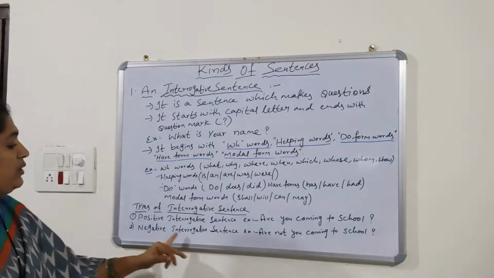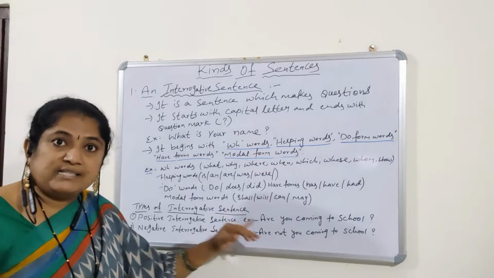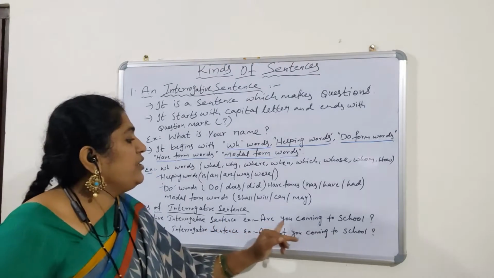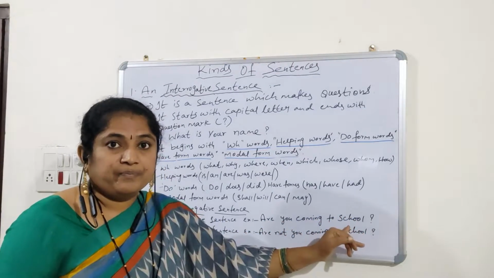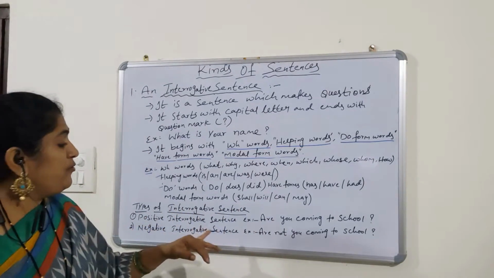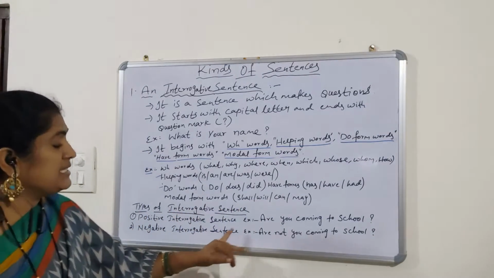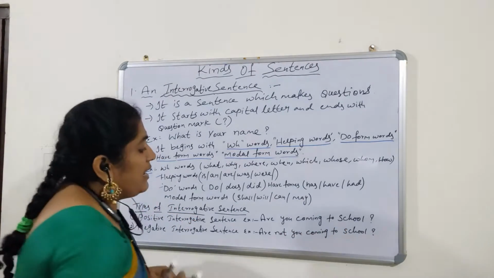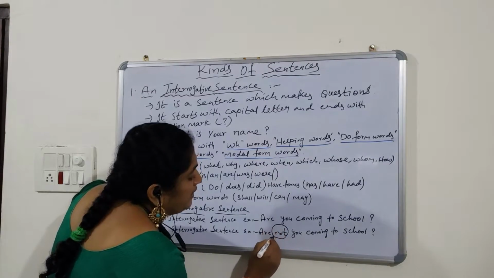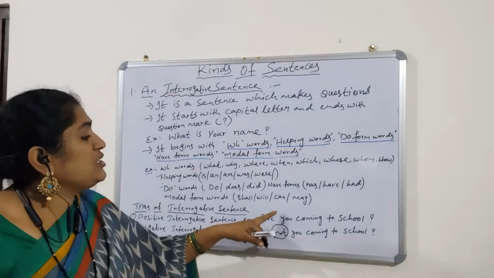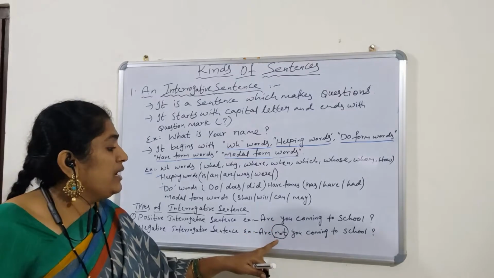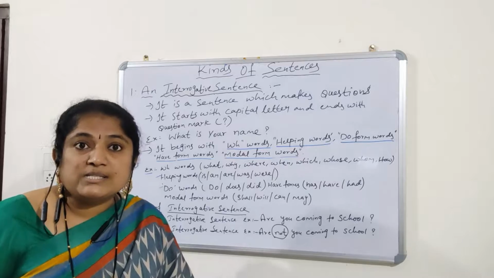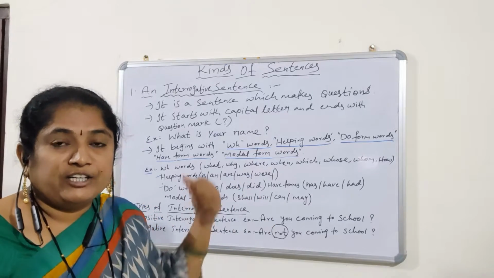Second one, negative interrogative sentence. The example for positive interrogative sentence is, are you coming to school? And the example for negative interrogative sentence is, are not you coming to school? By adding not, we are making the positive interrogative sentence into negative interrogative sentence. I hope you understood this class regarding the interrogative sentences.